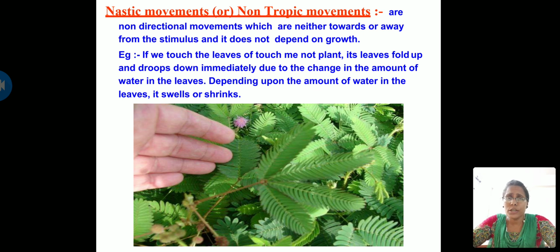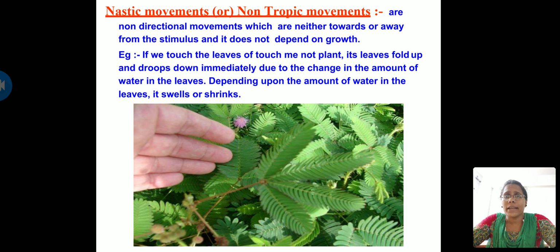So I told you earlier, tropic movements are unidirectional, that is, growing towards or away from the light. Here it depends on the growth of the plant, as I told you, in the case of tropic movements. And in the case of non-tropic movements, non-tropic means non-directional. This doesn't depend upon direction, and one more thing is, this doesn't depend on the growth of the plant also.